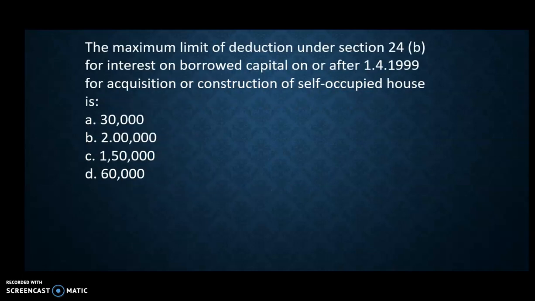What is the maximum limit of deduction under section 24B for interest on borrowed capital, on or after 1.4.99, for acquisition or construction of self-occupied house property? A, 30,000; B, 2 lakh; C, 1,50,000; D, 60,000. The correct answer is option B, that is after 1.4.99. The maximum limit for deduction under section 24B interest will be rupees 2 lakh.